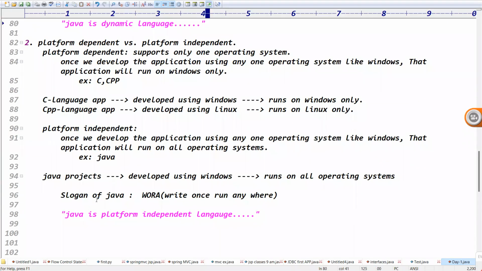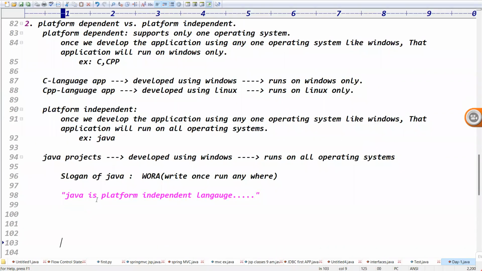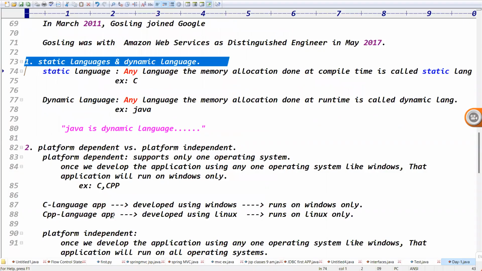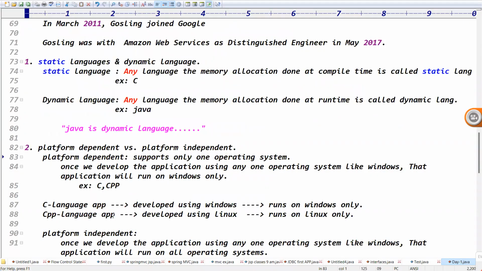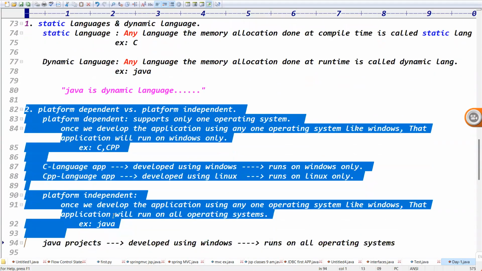Java is a static language or dynamic language? Dynamic language. What do you mean by dynamic language? Memory allocation is done at runtime. That is called a dynamic language. You got the point, right? Two points are clear. One, Java is a dynamic language, memory allocation done at runtime. Second, Java is a platform independent language, right?